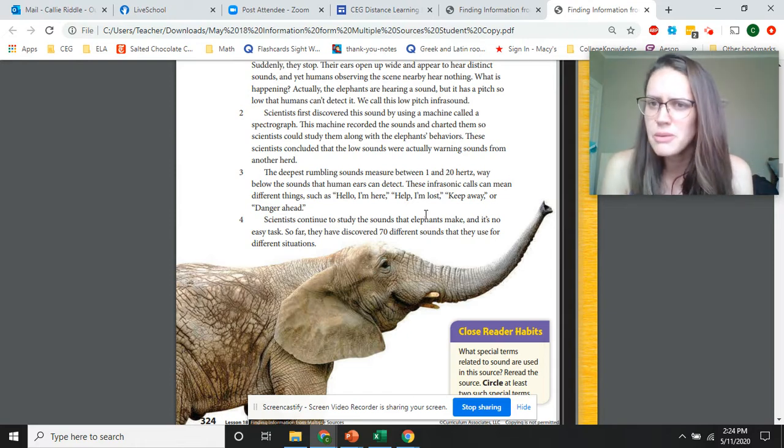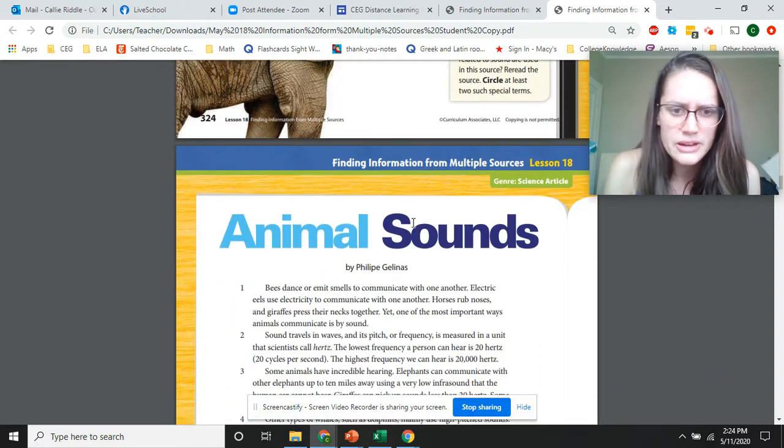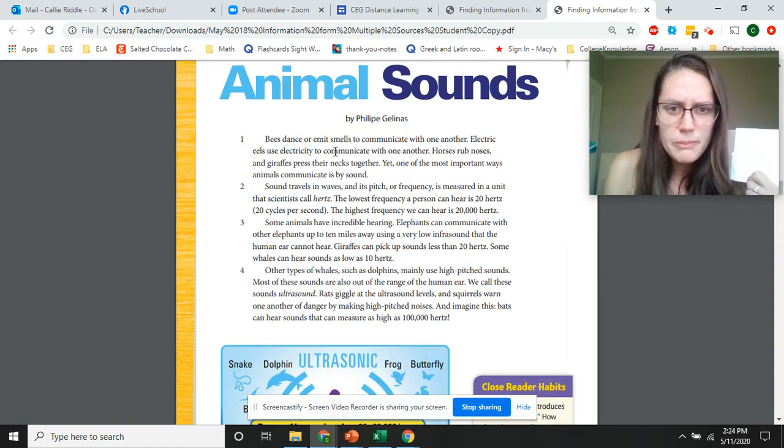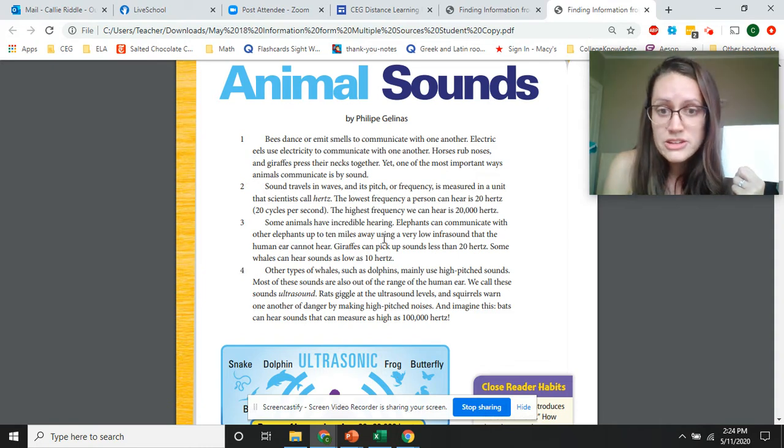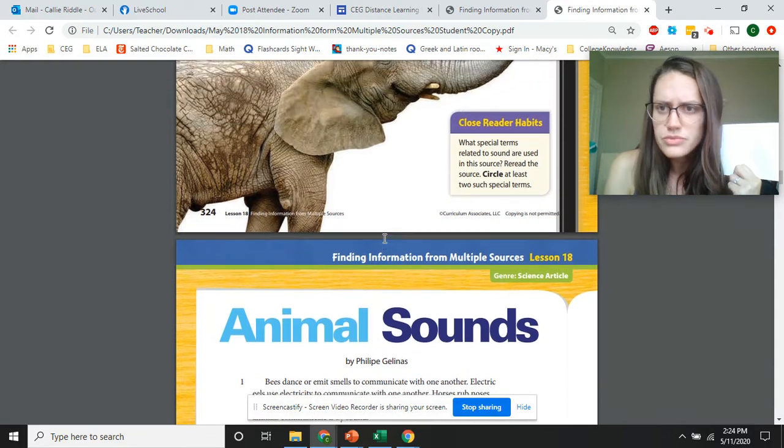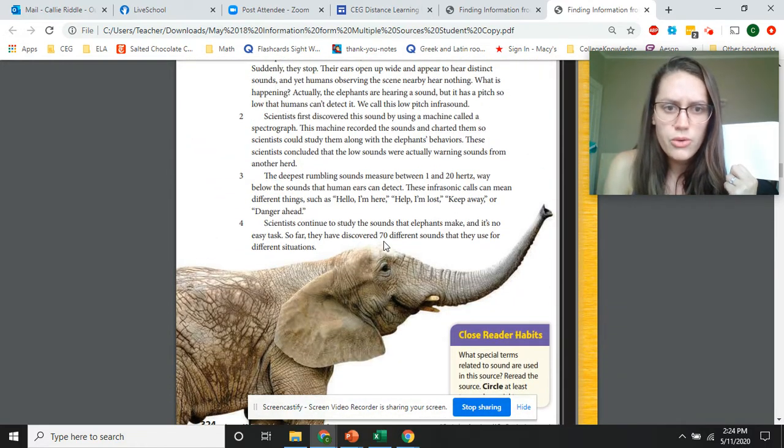Now, I remember there was something about low sounds in the other one, so I'm going to go back down here and look. It talked about bees, sound, lowest frequency. Elephants can communicate with other elephants, so that's something that's the same: elephants can communicate in low frequencies to warn one another or to communicate.